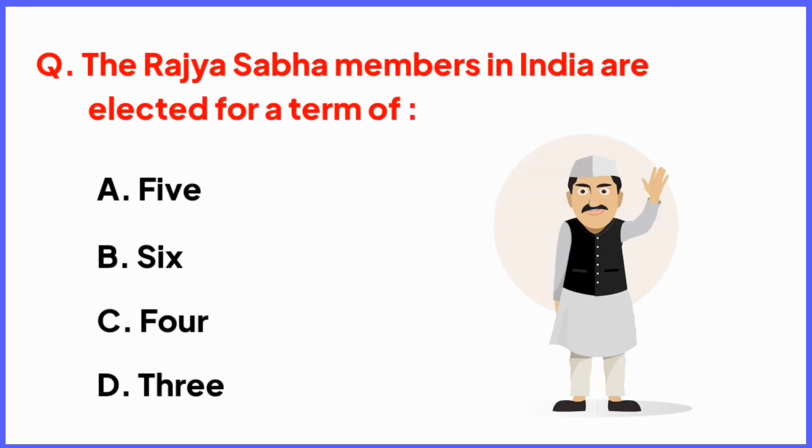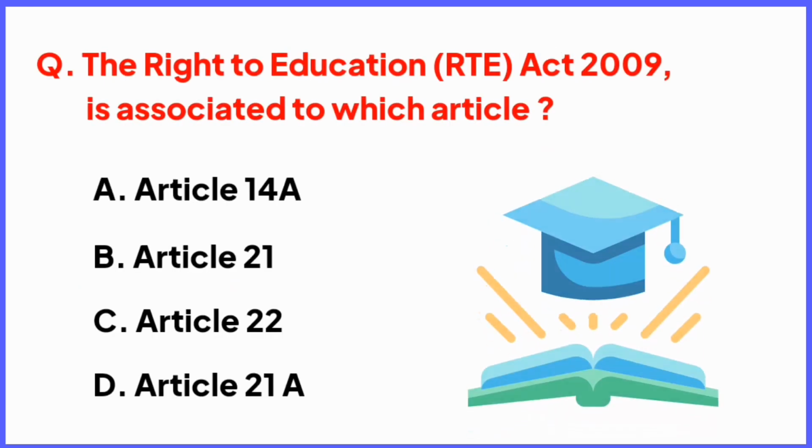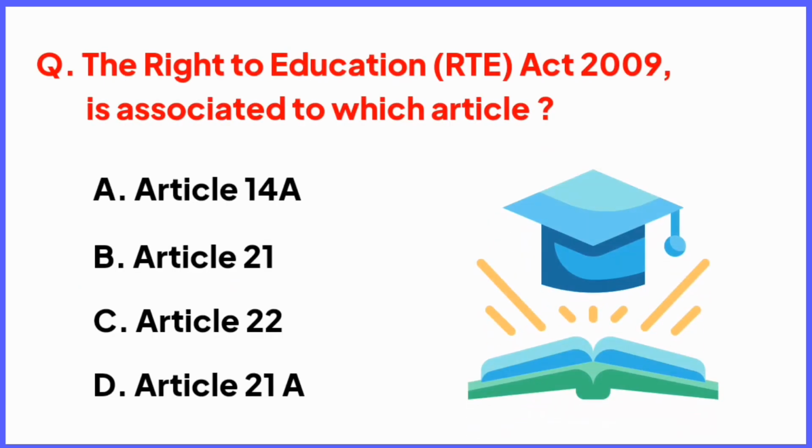The Rajya Sabha members in India are elected for a term of. Right answer is option B, 6. Yes friends, the Rajya Sabha members in India are elected for a term of 6 years in India. The Right to Education RTE Act 2009 is associated to which article? Right answer is option D, Article 21A. Yes friends, the Right to Education RTE Act 2009 is associated with Article 21A in Indian Constitution.